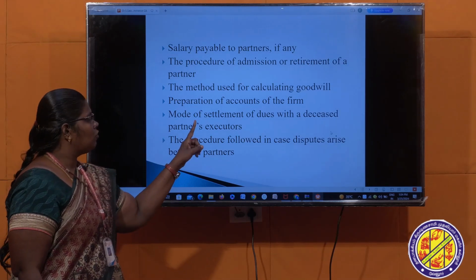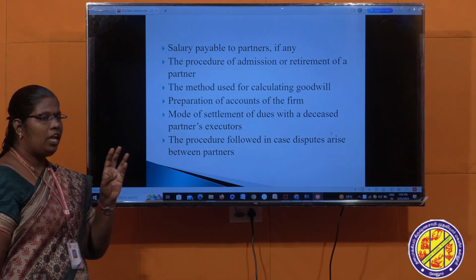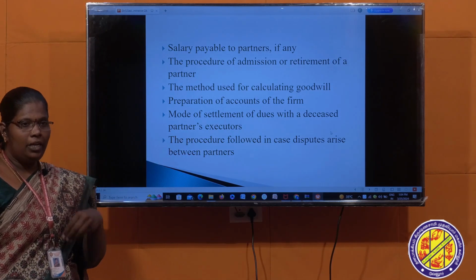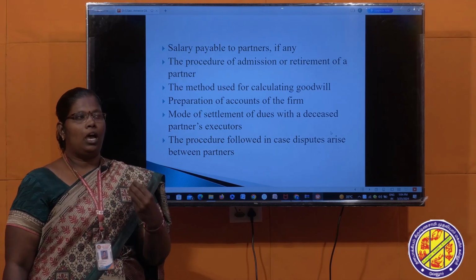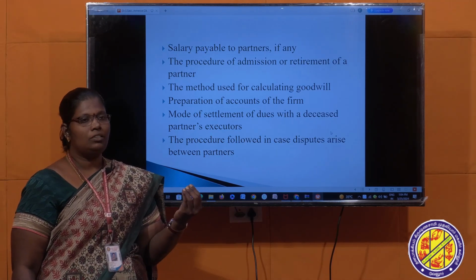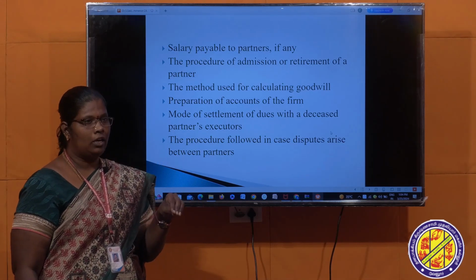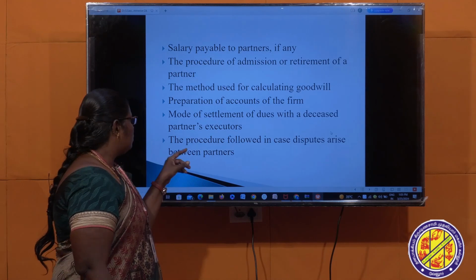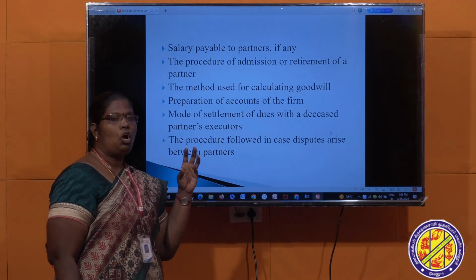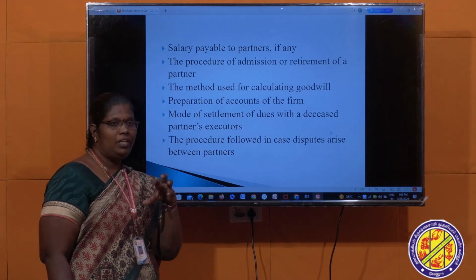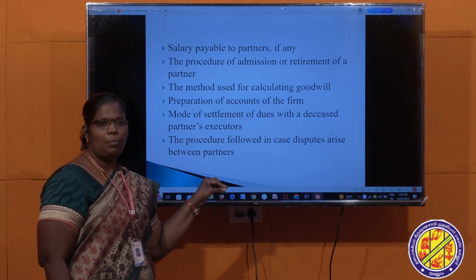A mode of settlement of dues to deceased partners' executors. So what is a deceased partner's executor? If any partner is out of the business, that is referred to as the deceased partner. If the firm has to be dissolved, you have to calculate the accounts. The procedure followed in case disputes arise between the partners: what conflicts and disputes arise between the partners? The deed is an important document, and this should be mentioned in the partnership agreement.